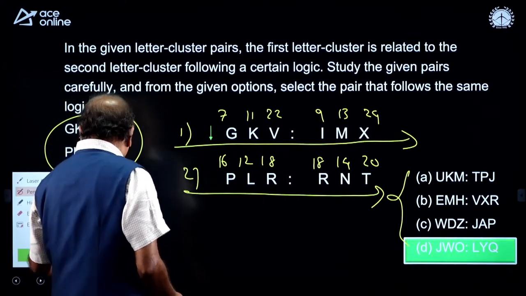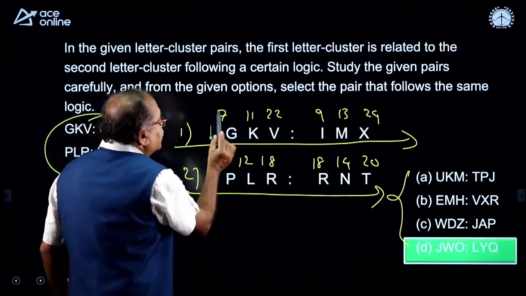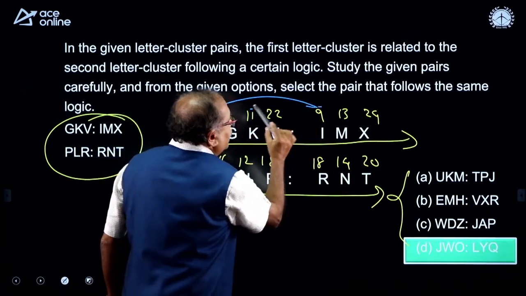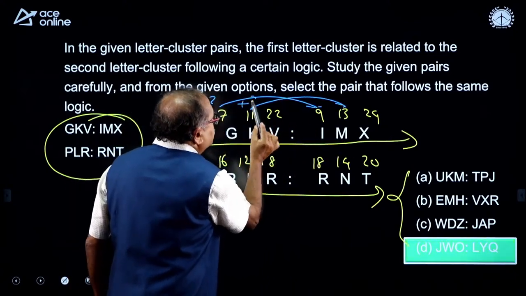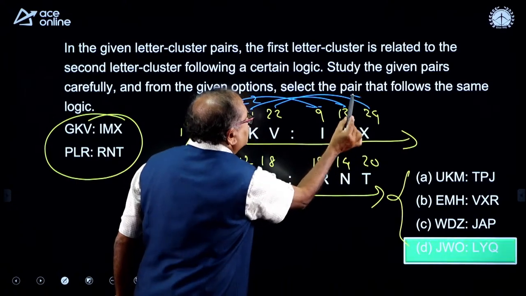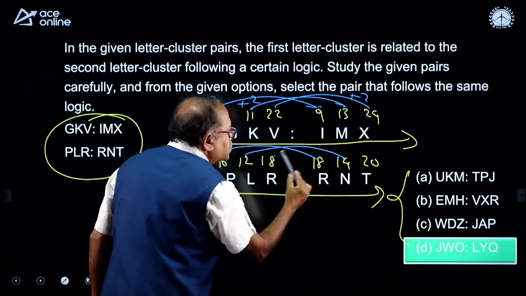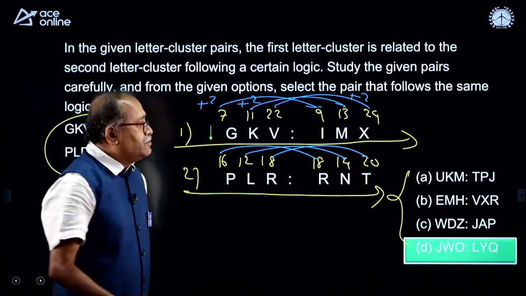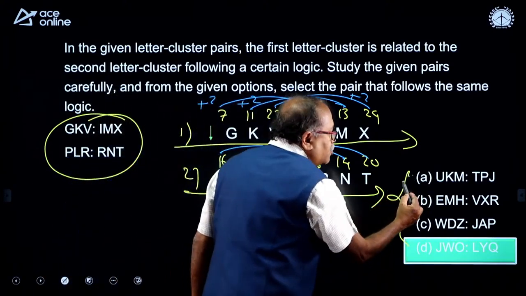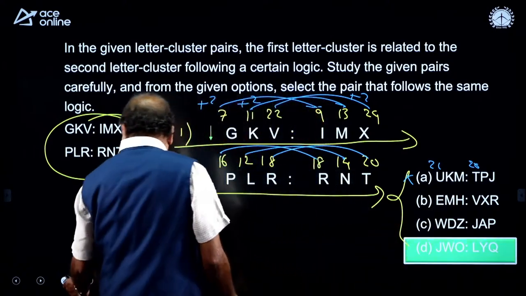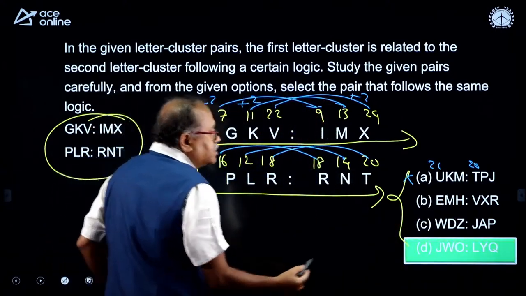So you nicely identified the relation over here, that 7 plus 2 is 9, and 11 plus 2 is 13, and 22 plus 2 is 24. Is it the same over here? Yes, plus 2, plus 2, plus 2. Now I will check over here. This cannot be, because this is 21 and this is 20. So similarly let us check the other one.